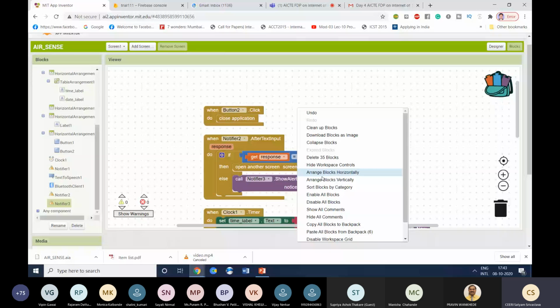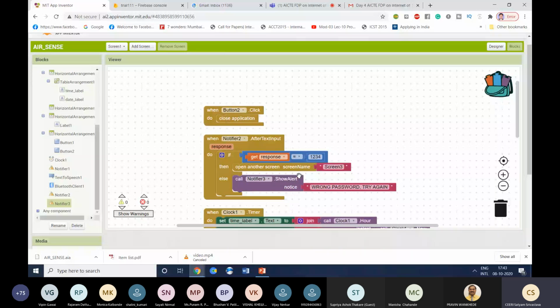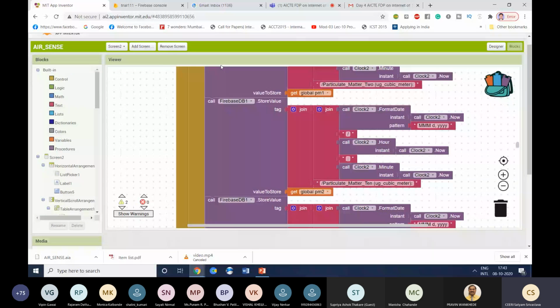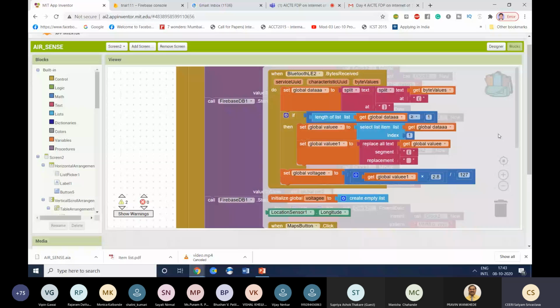There's an option in which you can copy all blocks to the backpack. It will transfer all your blocks to this bag, and then you can open the same blocks from here into the other screen. So here you can see whatever you have written in that screen, if you want to copy it into this screen.